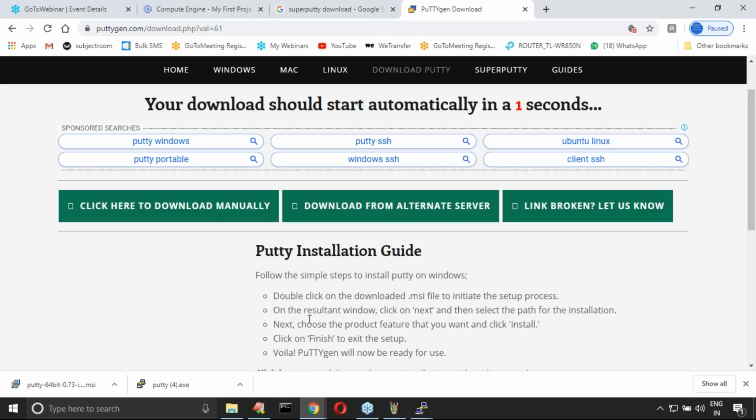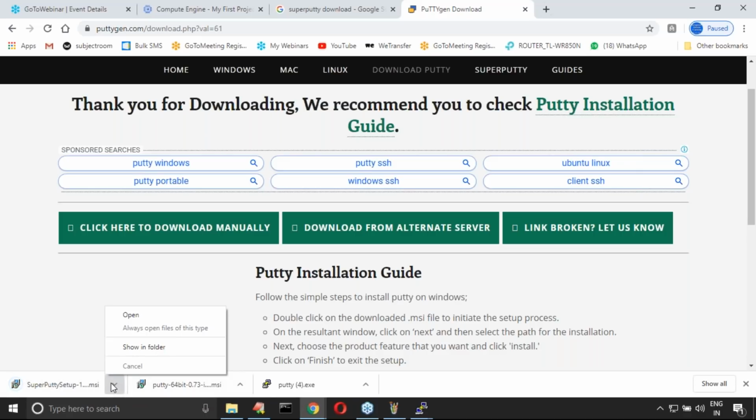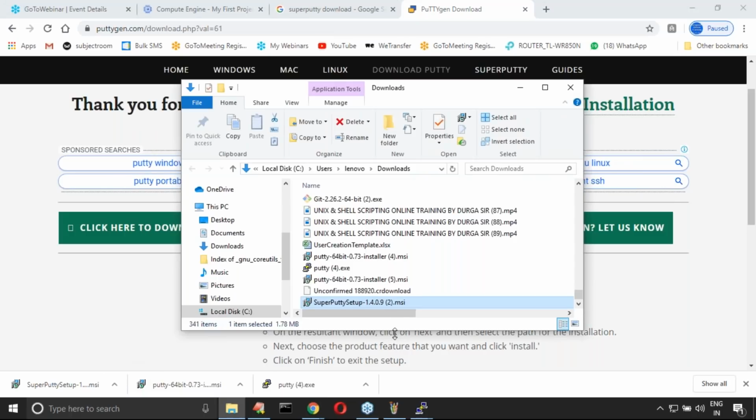Click here to download. It is going to start downloading. Yes, the download is completed.